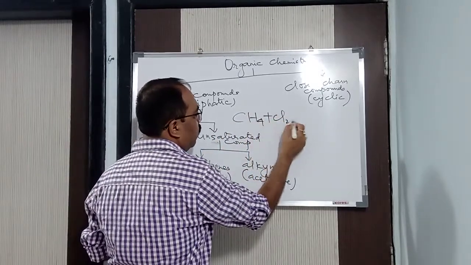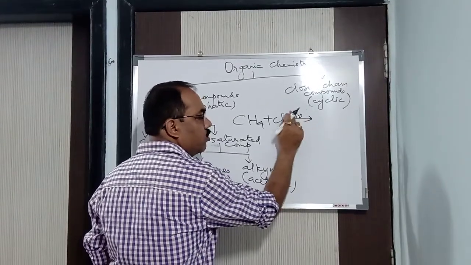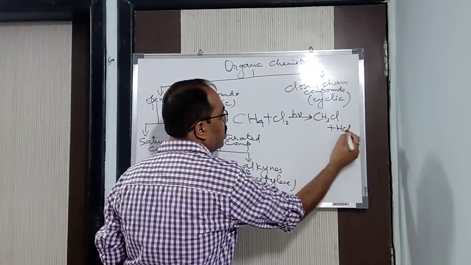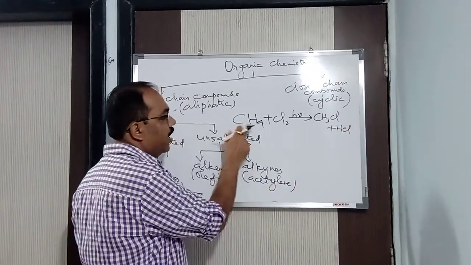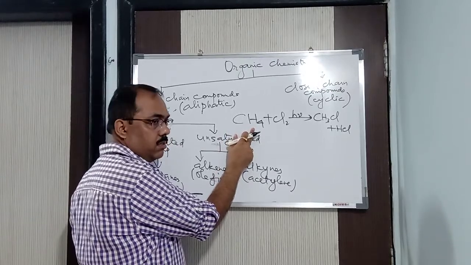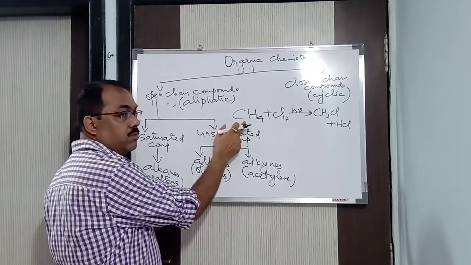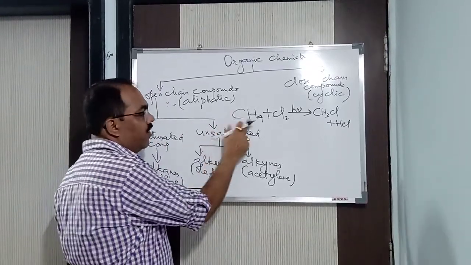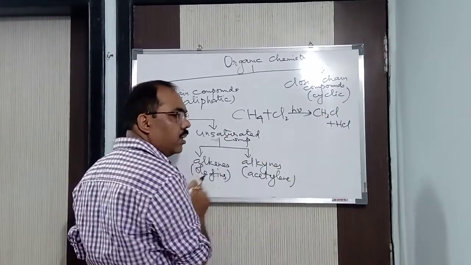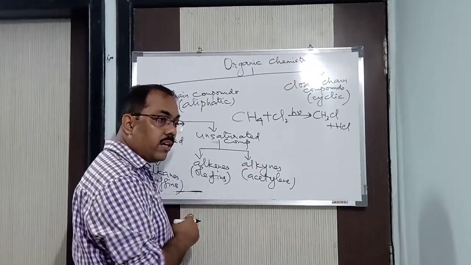Halogenation: CH4 plus Cl2 in presence of h nu, that is UV light. So what you studied, CH3Cl plus HCl, that is halogenation reaction or chlorination. So what I did here, you see, this is methane. Methane, alkane. The name ending in -ane means it is alkane. Got it? Paraffins, this one is methane. So what do I find here? That I have removed one hydrogen and in place of that I have added chlorine. So what is that? Substitution. This is called a substitution reaction.